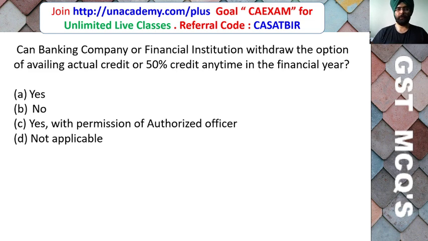Can a banking company or financial institution withdraw the option of availing actual credit or 50% credit any time in the financial year? Yes, no, yes with permission of authorized officer, not applicable. So friends, here the correct answer is no.